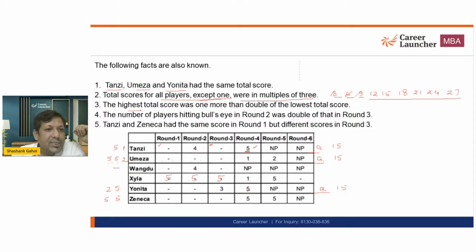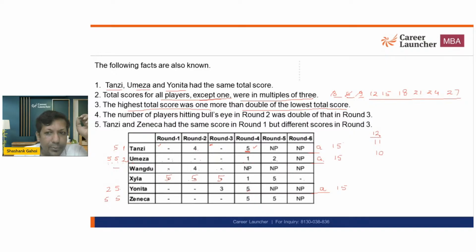Now this says highest total score was 1 more than the double of lowest score. ठीक है. 1 more than double of the lowest score. So who can get the lowest score? I would say that can be W, because it can't be 5, 5. It is going to be 4, 4, 4. The maximum possible score for W is going to be 12. That is the maximum possible score. It can also be 11. It can be 10. Whatever it is.